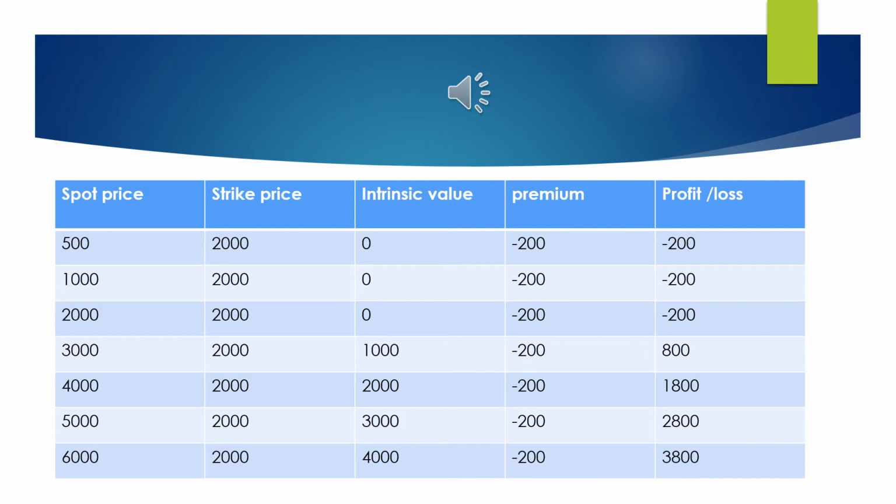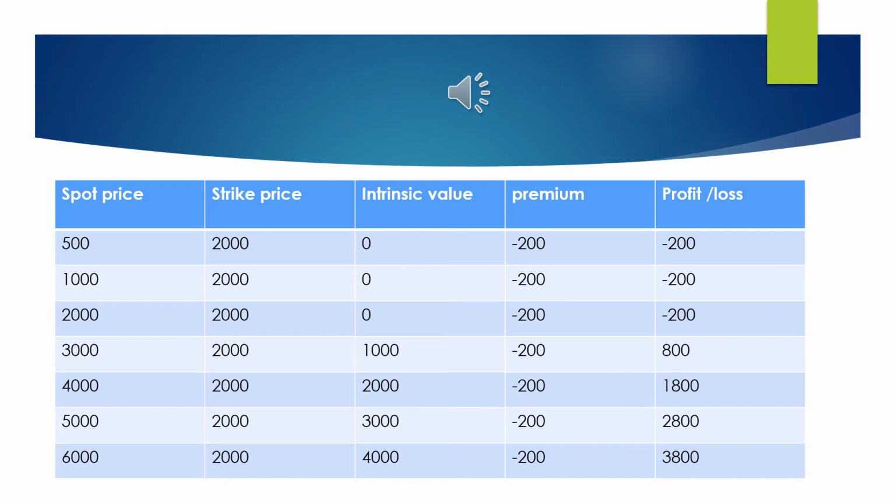Now let us go to the next scenario where spot price is 4000 rupees. That means in the market HUL shares are available for 4000 rupees to be purchased, whereas in Mr. C's contract, he can buy the same share for 2000 rupees. So he will execute the contract. He will buy it for 2000 rupees and sell it for 4000. Therefore he is making a profit of 2000. That means his incoming is 2000.